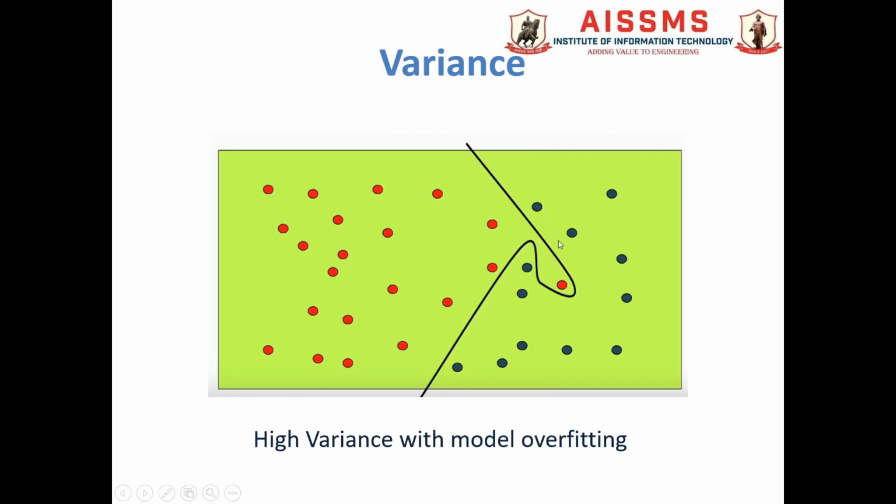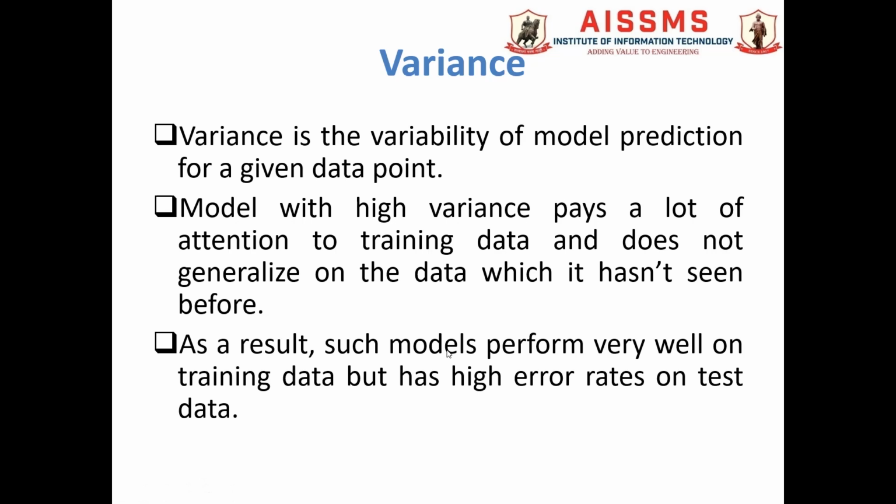What happens in this case is that during the training we may get 100% accuracy, but we cannot assure the accuracy during the testing phase, because we cannot assure that this overcomplicated model will give you high testing accuracy. So a model with high variance pays a lot of attention to training data.